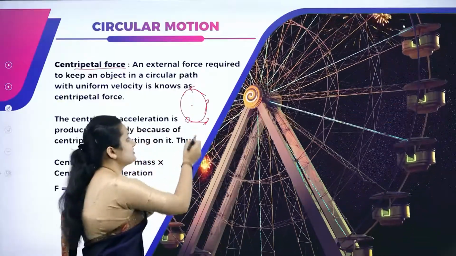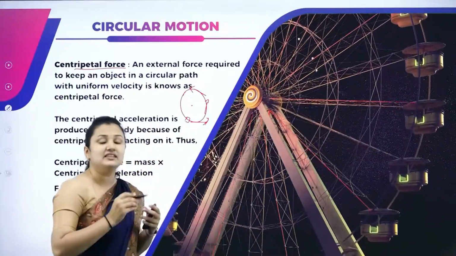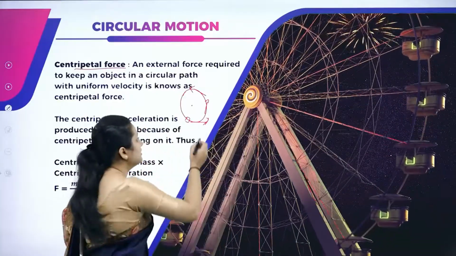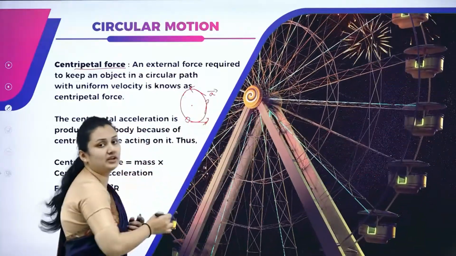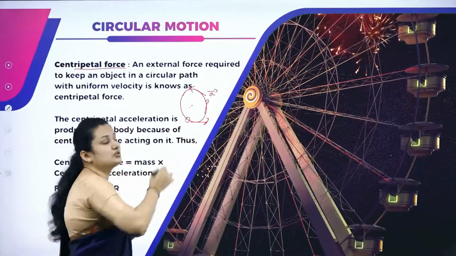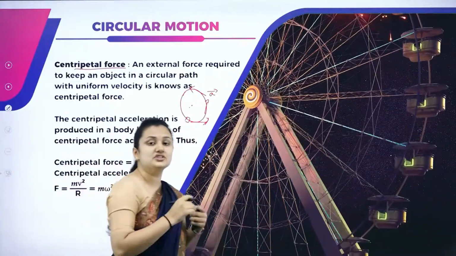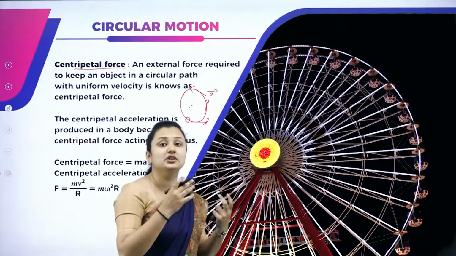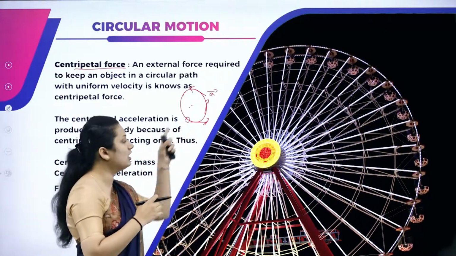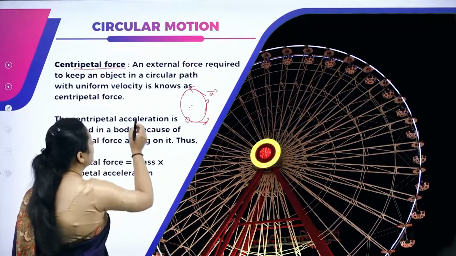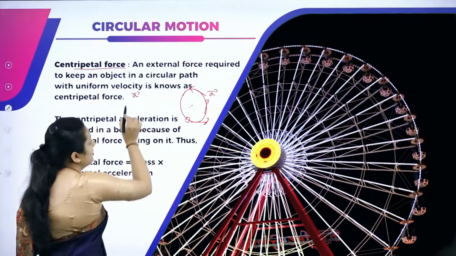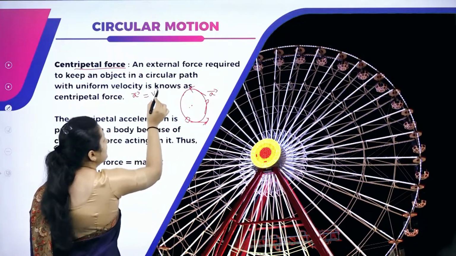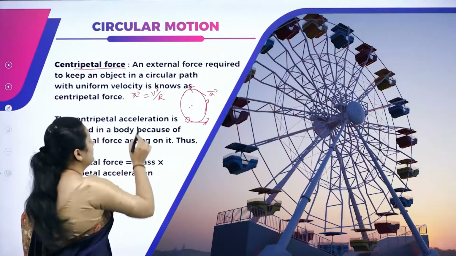When we say there is a presence of centripetal force acting on the object, that means a centripetal acceleration is produced in the body, acting along the radius towards the center of the circle, which is due to centripetal force. Centripetal acceleration is produced in the body due to centripetal force acting on the object. Then what is that centripetal acceleration given as? Centripetal acceleration of a body moving in a circular path is equal to v squared by r.